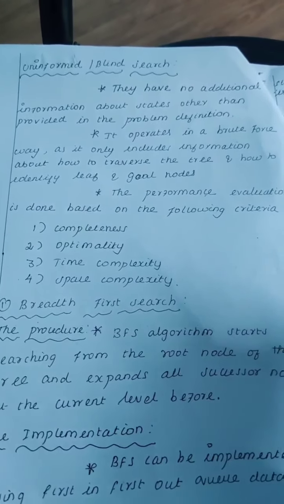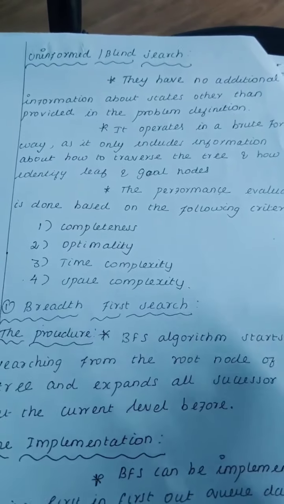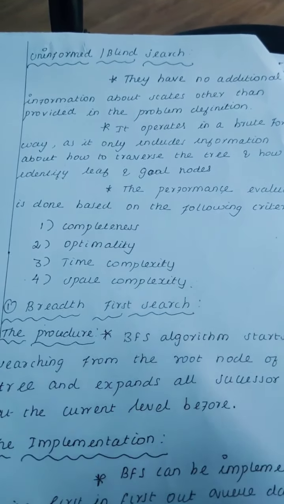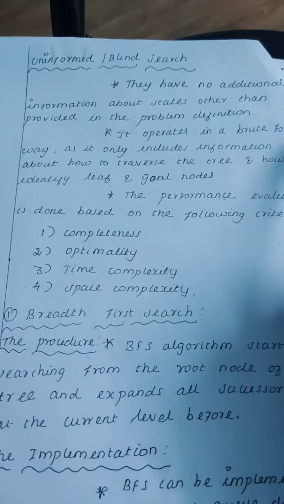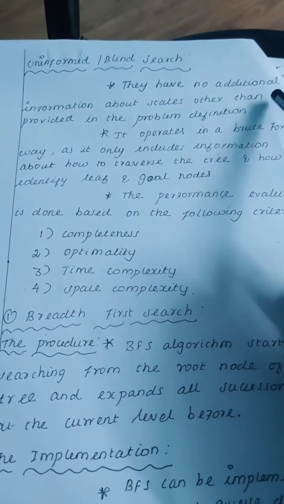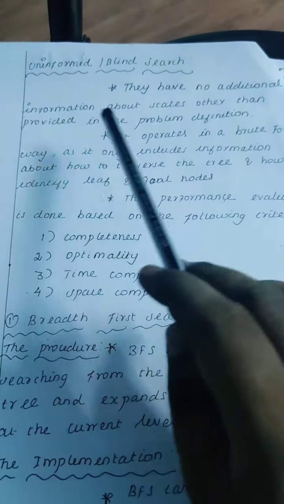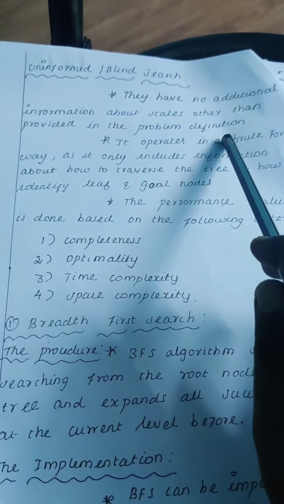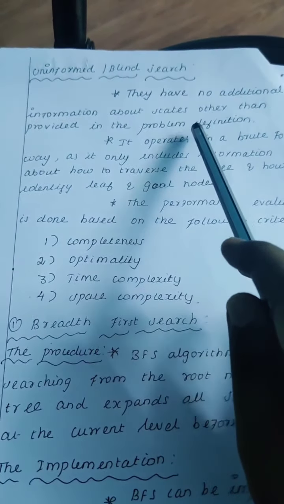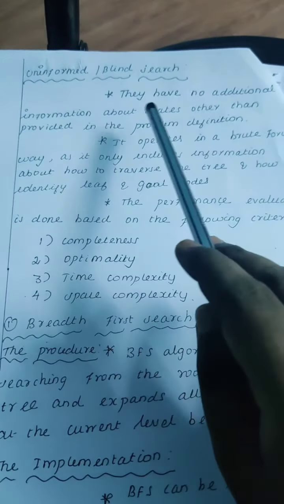Now I would like to share a topic on artificial intelligence for third year computer science and engineering: uninformed search, or blind search. The uninformed search is not a directed search. They don't have any additional information about the states other than the state provided in the problem definition. So other than the problem definition, we don't have any information about the other states.